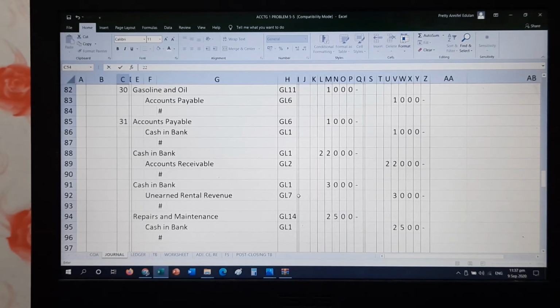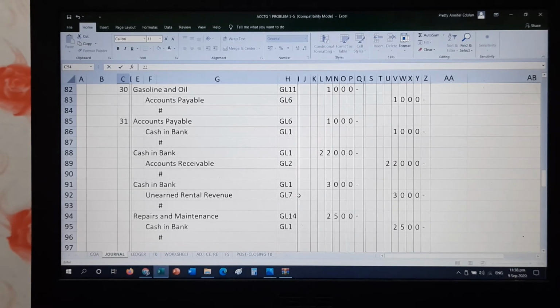So for the second activity that I have given you, we are already done. Again, my advice to you is advanced reading. There are a lot of resources in the internet. Or if you have accounting books, if you have friends who have taken up accountancy, borrow their books. Or for those ABM students, there are problems in your book.